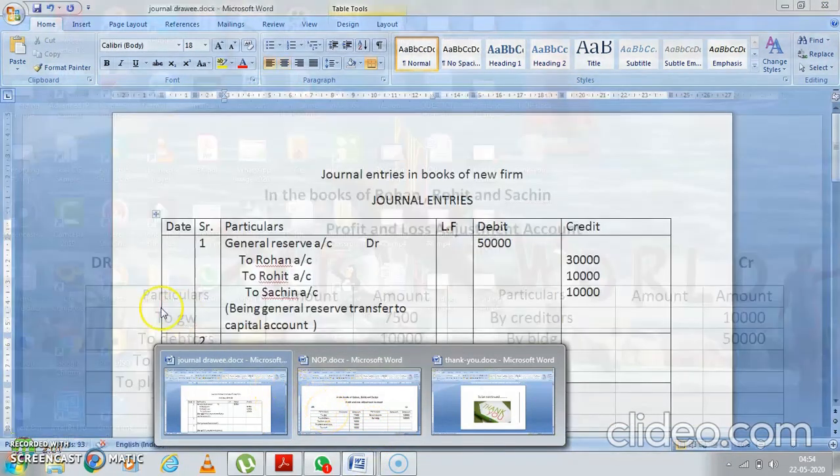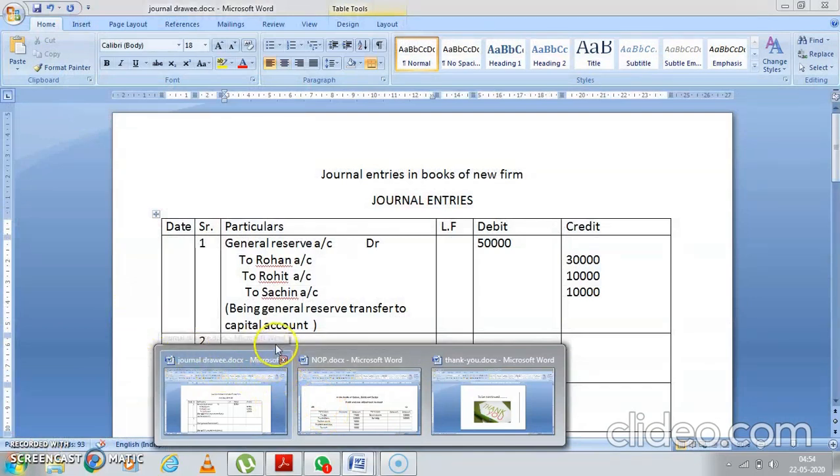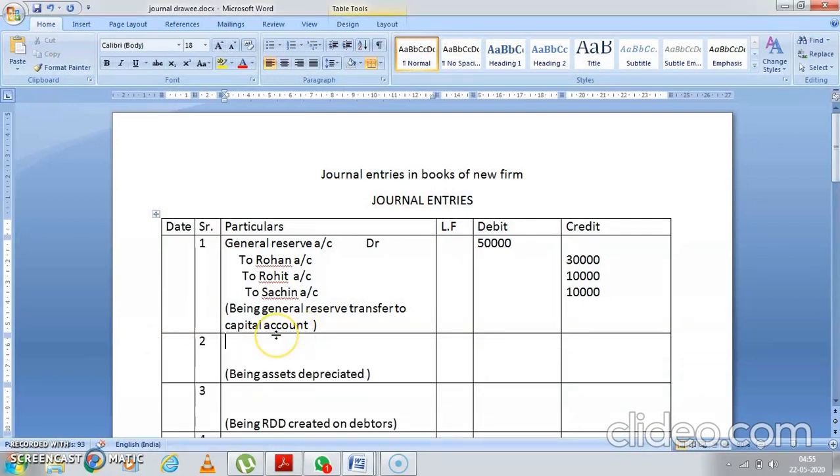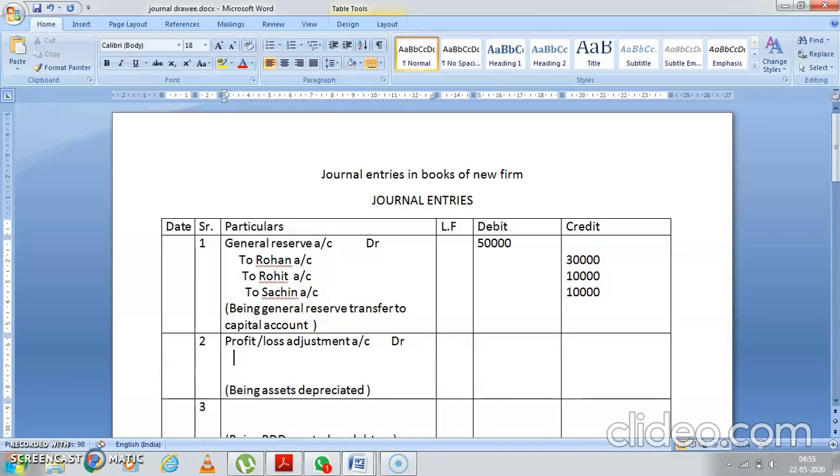Profit and loss adjustment account debit to all the assets accounts. So you'll write here profit and loss adjustment account. Debit. What have you all debited? Yes, you had goodwill, so you'll write here to goodwill account.